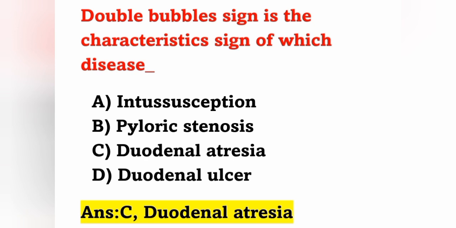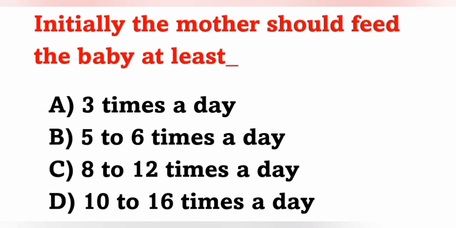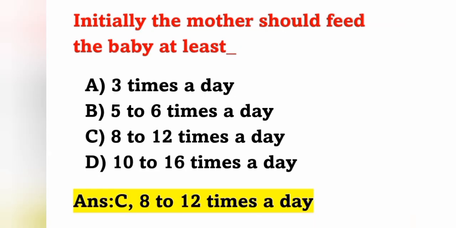Move on to the next question. Initially, the mother should feed the baby at least? Options: option A, 3 times a day; option B, 5 to 6 times a day; option C, 8 to 12 times a day; and option D, 10 to 16 times a day. Initially, that is at first, the mother should feed the baby at least 8 to 12 times a day. Option C is the correct answer.